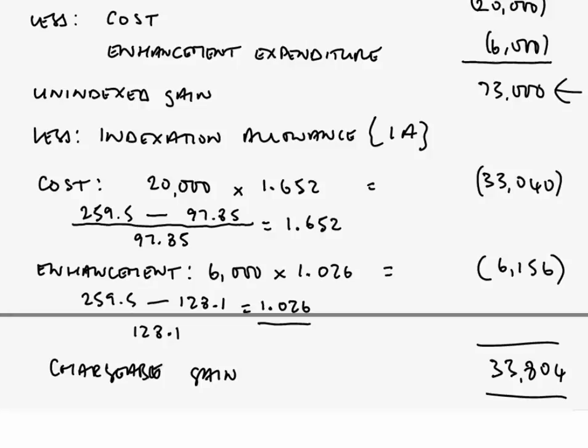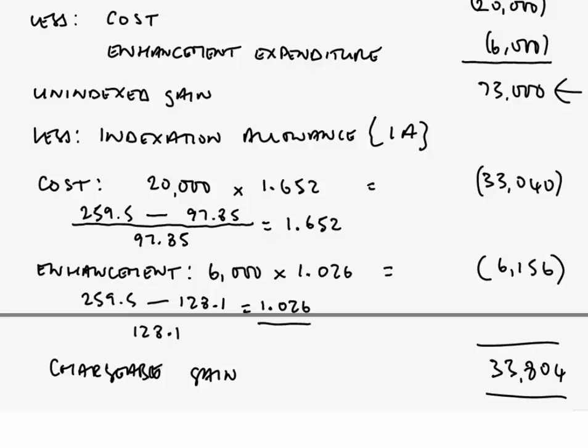So there we go, our basic process of calculating the gain for companies, merely one new component, the allowable deduction of indexation allowance. You'll be provided with RPIs for when you sell and when you incurred that expenditure. You work out an indexation factor to apply to your allowable cost figure.